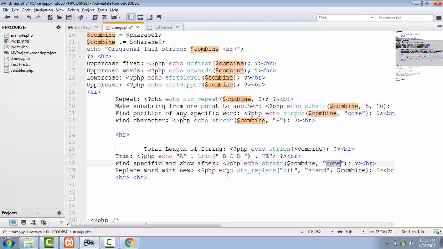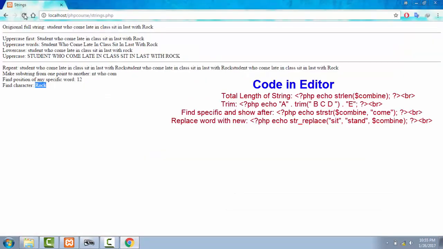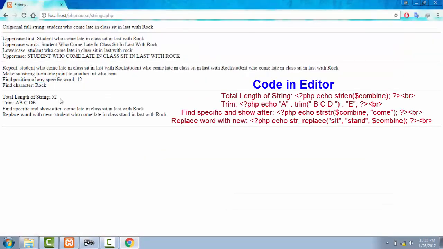Now by using str underscore replace function, you can choose one word, like I'm choosing here sit, and I'm going to replace it with stand, but I'm applying it on our string of combine. That's why I have put it on the third parameter here. So let's save this one out, see it in browser now. See, our total length of string is 52.